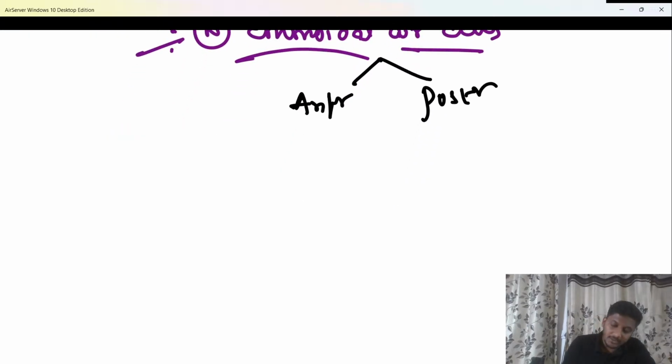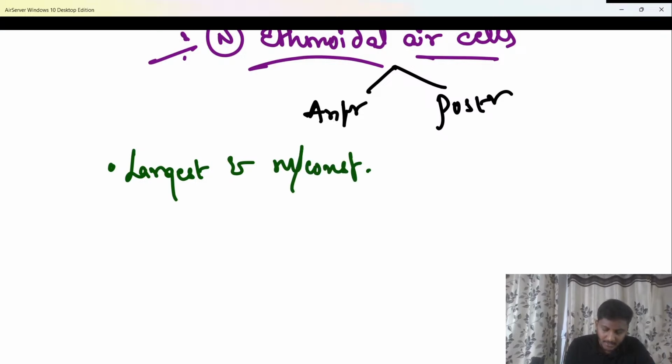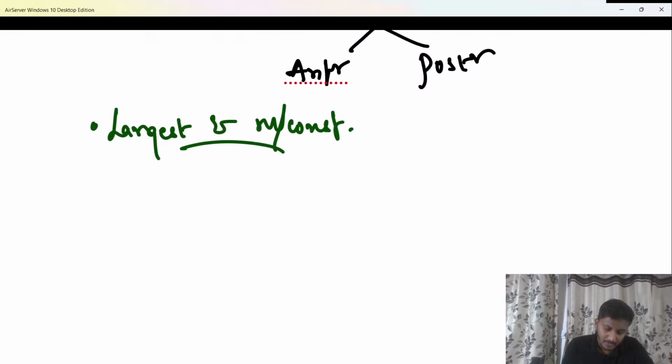Now important, if they ask you one point about the normal ethmoidal air cell, which is the largest and the most constant anterior ethmoidal air cell? Very good. The largest and most constant anterior ethmoidal air cell is known as bulla ethmoidalis, beta. It is called bulla ethmoidalis.